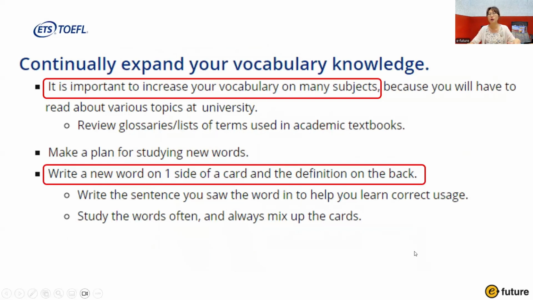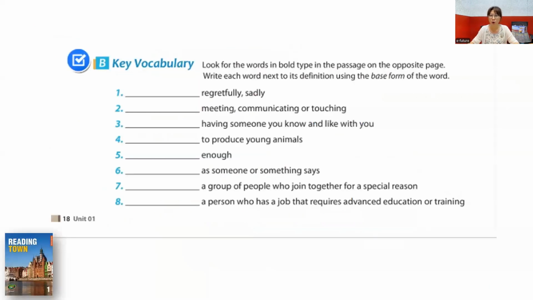Okay, so this encourages students to learn, to expand their vocabulary knowledge. Right? So in our Reading Town World Planet books, we have the key vocabulary and we provide the definition. Okay, and students will have to find the word from the passage and then write down the words here, right? Read the definition and then find the word and then write down the word.